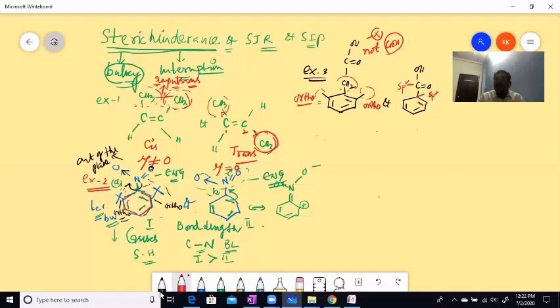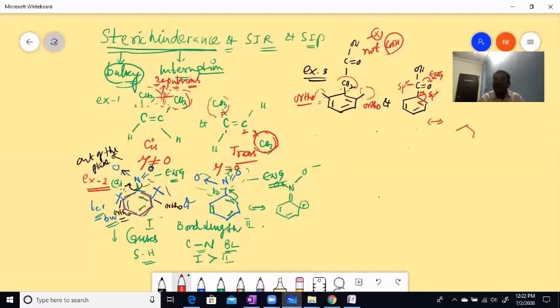It undergoes pi conjugation with the C double bond, and due to its electron withdrawing nature, of course it shows the M effect also. The electrons shift in this case, and that is going to cause resonance. So the resonance is going to take place in this case.